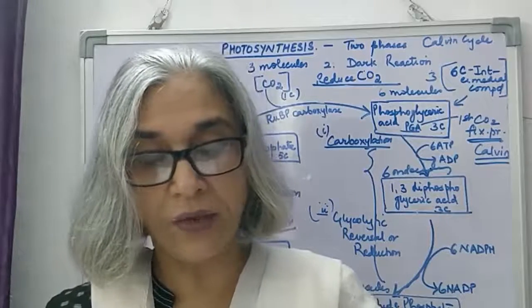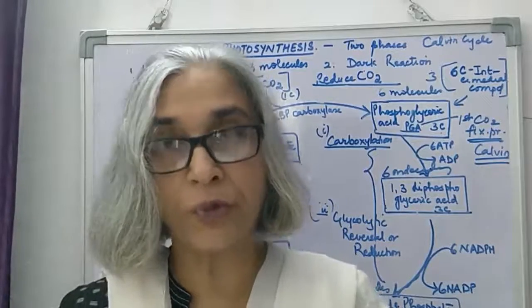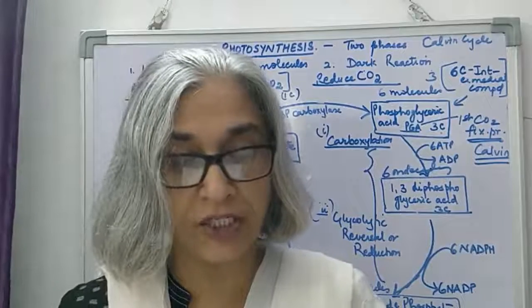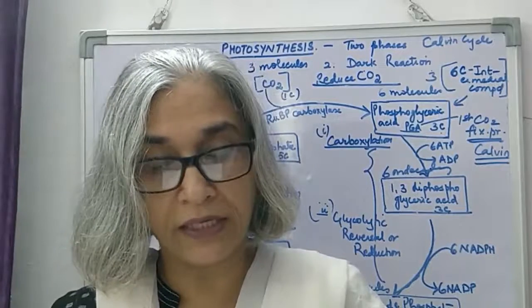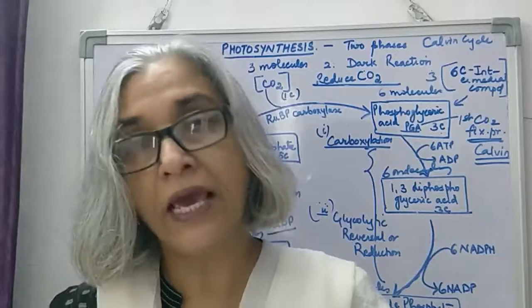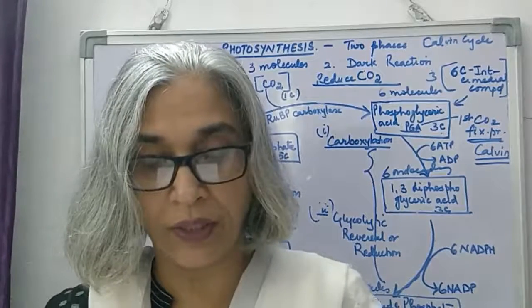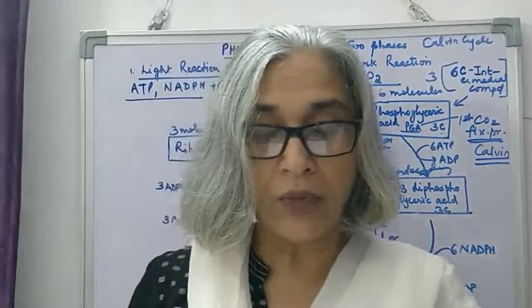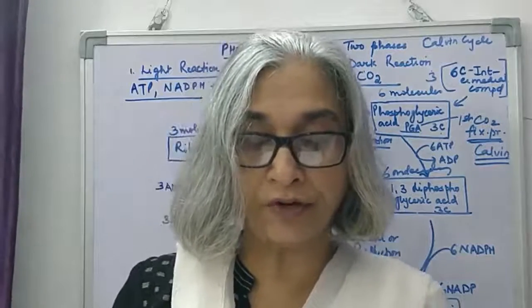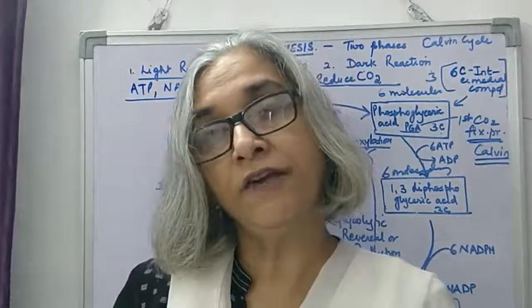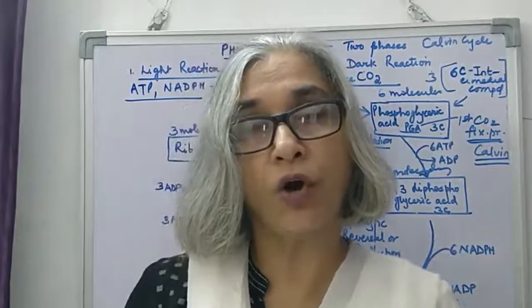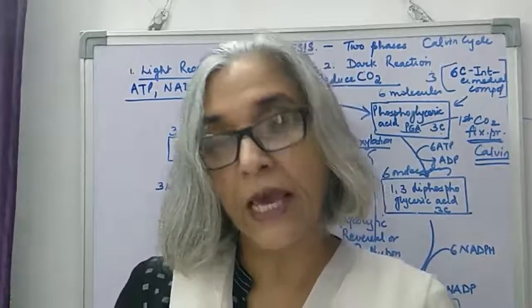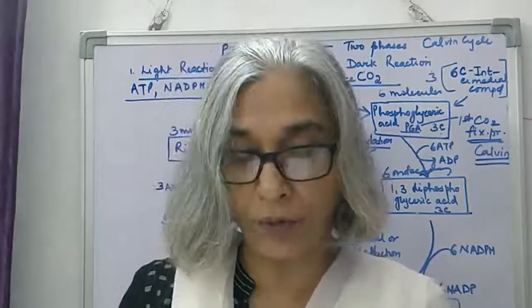C3 cycle, in which some plants have the first product of carbon dioxide fixation, a 3-carbon acid, phosphoglyceric acid, hence they have a C3 pathway. C4 cycle is the other type, in which plants have the first product of carbon dioxide fixation, a 4-carbon acid called oxaloacetic acid, and hence it is called the C4 pathway.